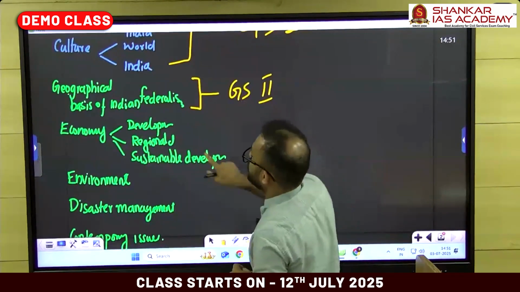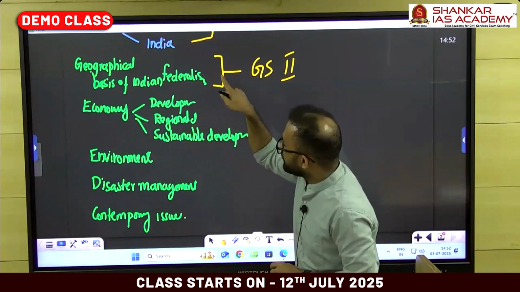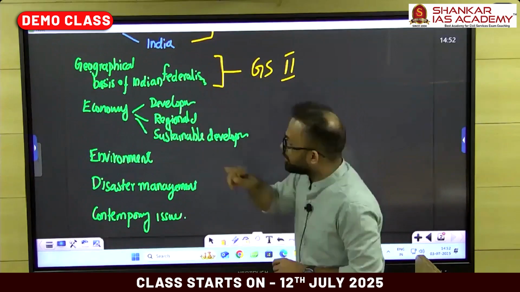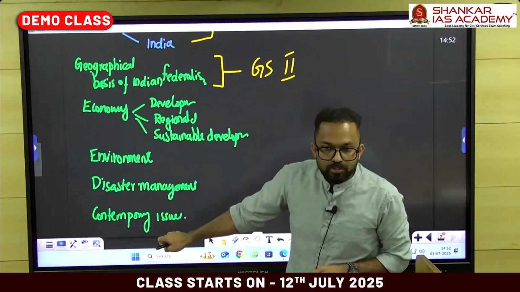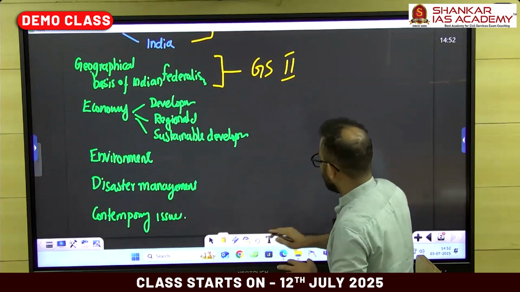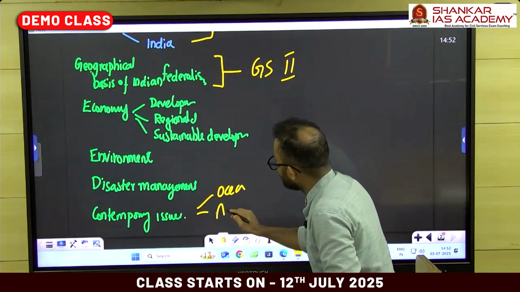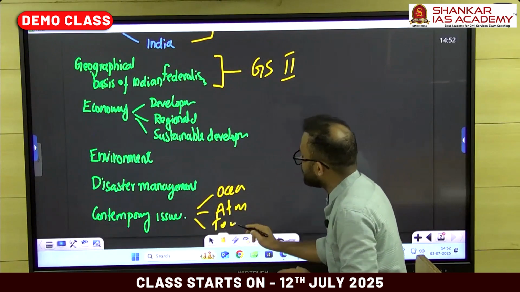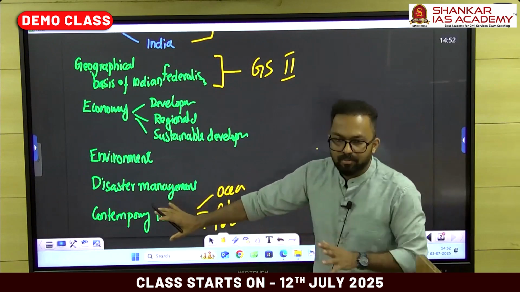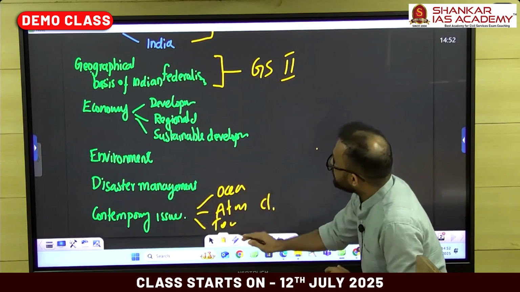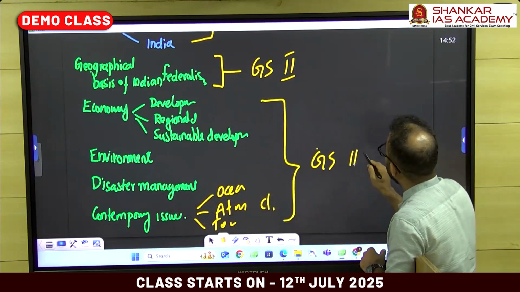Next one, it talks about economy, development, regional development, sustainable development, environmental aspects, disaster management, and contemporary issues related with oceans, atmosphere, and topography, which includes climate change and different things that have greater importance in the contemporary world. So all these things together come under GS paper 3.